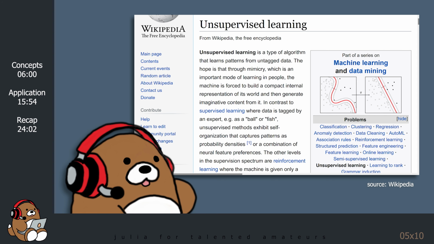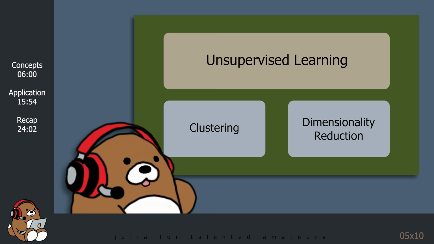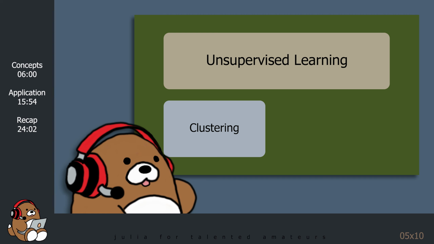The motivation behind unsupervised learning is to answer the question, if you present unlabeled data to your computer, can your computer find something interesting in that data? Unsupervised learning is not about making predictions. Rather, the goal of unsupervised learning is to extract knowledge from an otherwise chaotic world. There are many different subfields within unsupervised learning, but the two major ones are clustering and dimensionality reduction. We'll cover dimensionality reduction in the next tutorial, but in this tutorial, we'll learn about clustering.